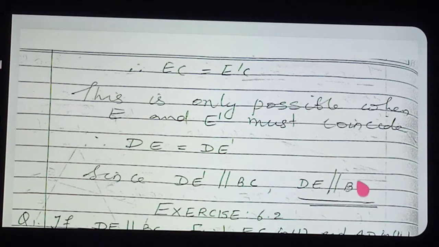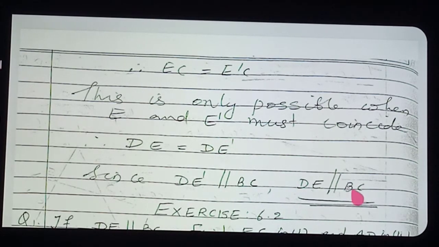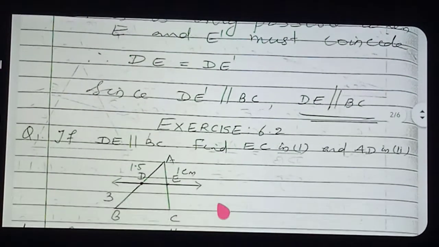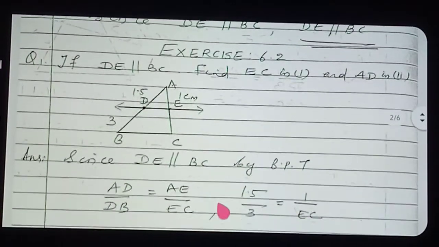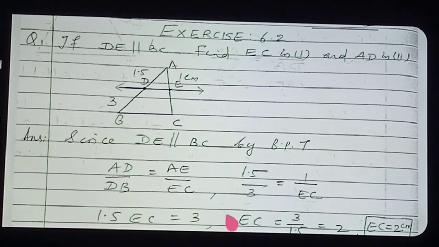Okay. So it is also an important theorem. Basic proportionality theorem, and the second theorem is the converse of the basic proportionality theorem. Okay. Now we can start with exercise 6.2. If you know all the 5 formulas I gave in the previous video perfectly, you can work out all the numericals.